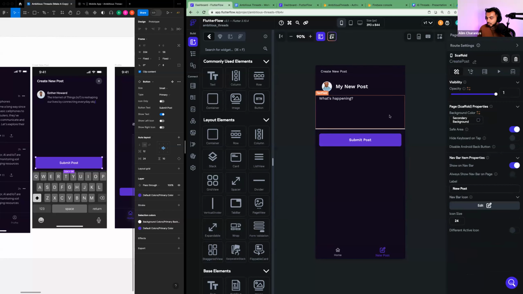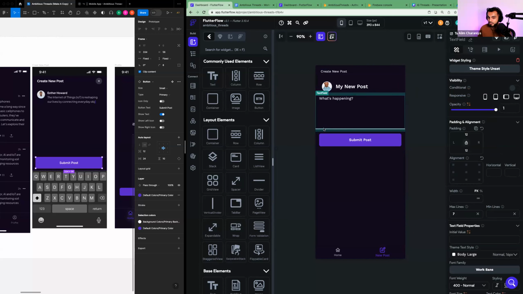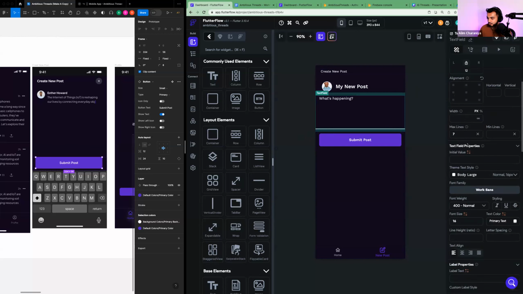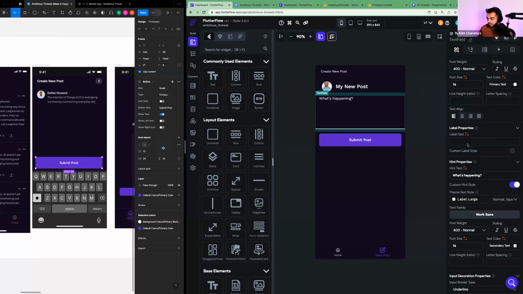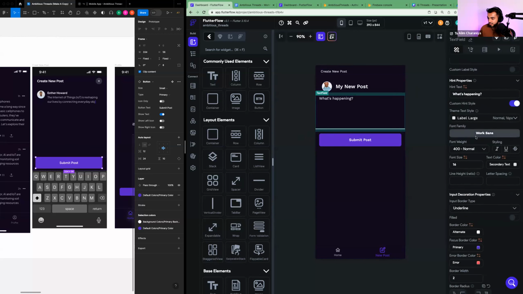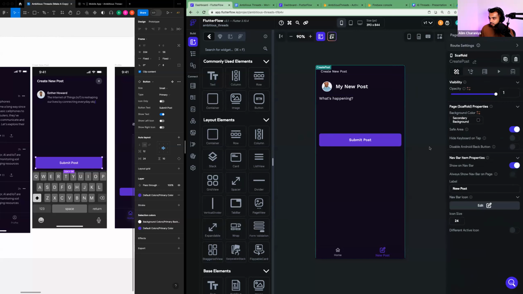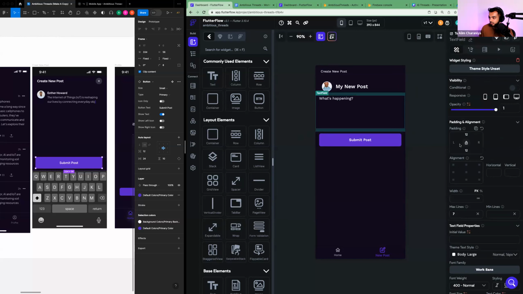Okay. I'm going to tap on the text field. I'm going to remove this underline that's underneath. I know that's from the text field because that's one of the properties. So if I click on the text field and I scroll down, you see input decoration properties, underline. We're going to change that from underline to none. Okay. And now we have no underline.